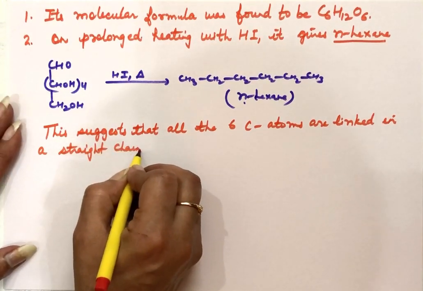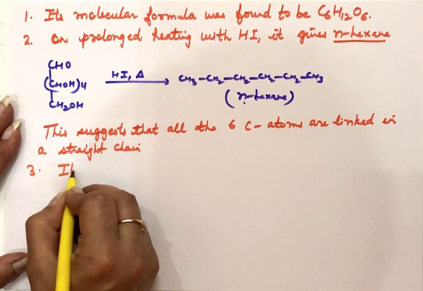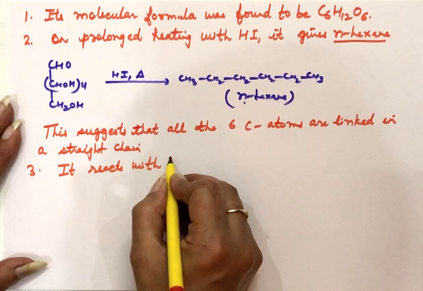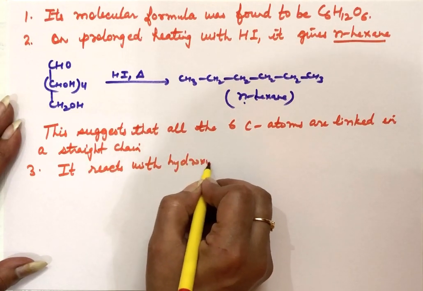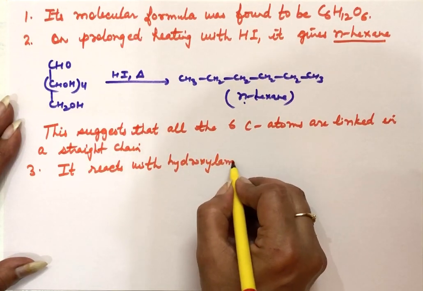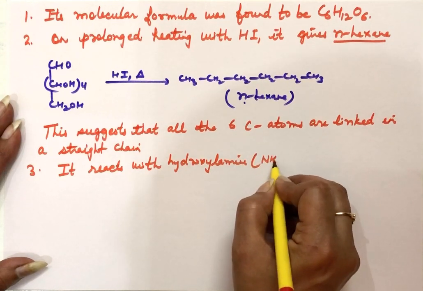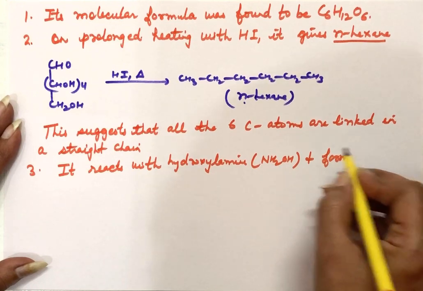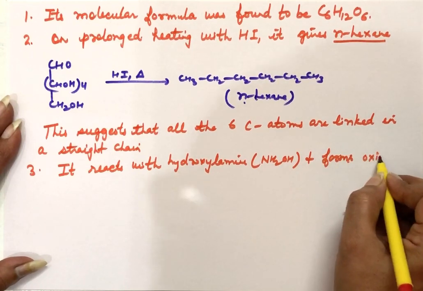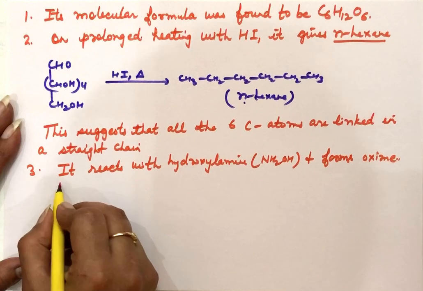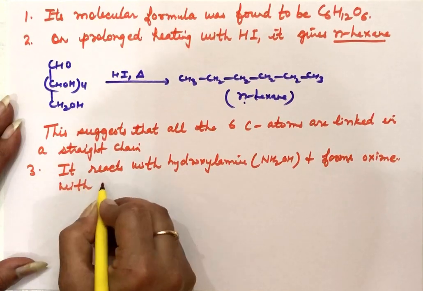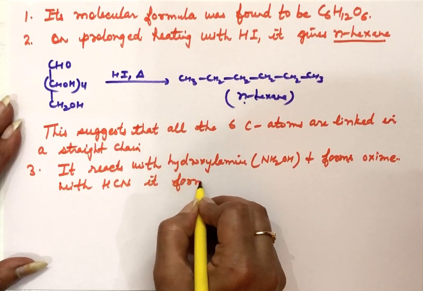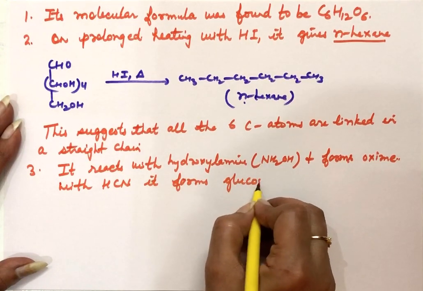Now next, what we do is the reaction of glucose with hydroxylamine and with HCN, and it reacts with both. Hydroxylamine is NH2OH. With NH2OH it forms an oxime, with HCN it forms glucose cyanohydrin.